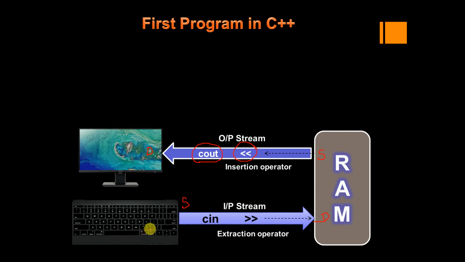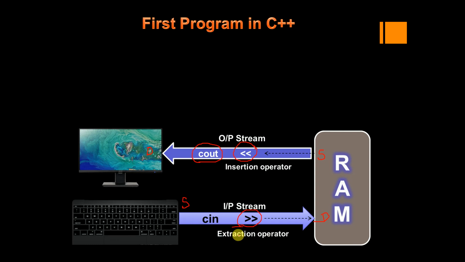Now we are entering, say, the values 10 comma 20. Now data will be given to the cin object. From the cin object the data has to be extracted and given to RAM memory. So here it is saying the data is extracted. From the cin object, the data is flowing towards the RAM memory. Whatever values the cin object has have to be extracted and given to RAM memory.